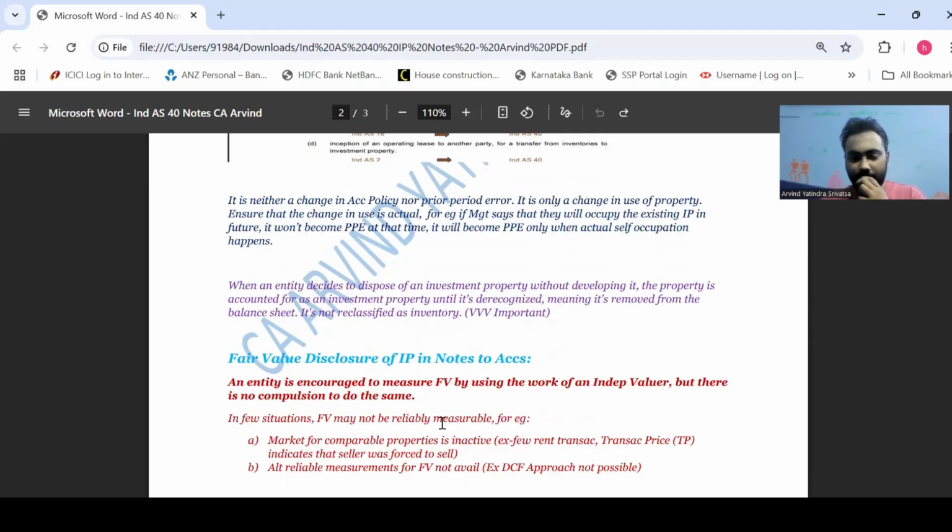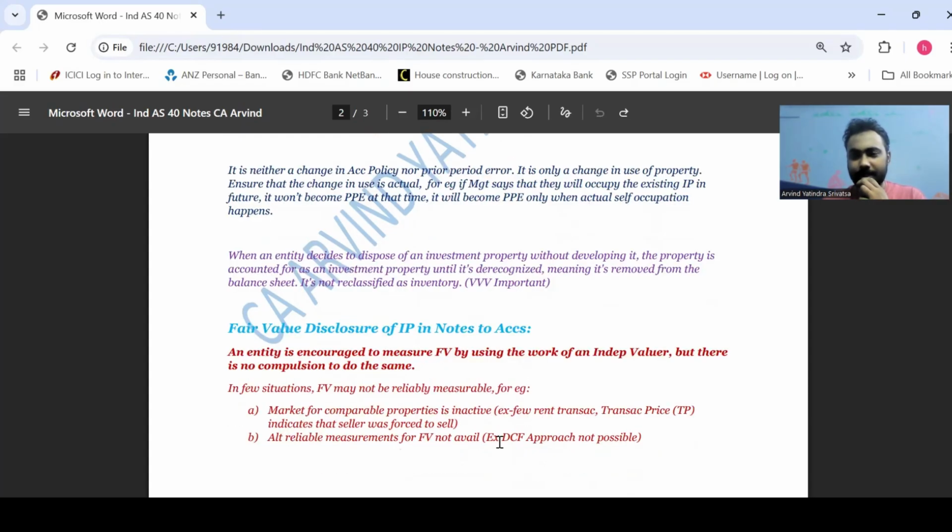In few situations, fair value may not be reliably measurable. These are a few scenarios where you may not be able to reliably measure the fair value. For example, your market for comparable properties is inactive, like there are very few investment properties where rent transactions are happening, or the transaction price indicates that the seller was forced to sell. Like the seller is disposing it off at a very, very low value compared to the guideline value because it ends up being a distress sale. So that is one scenario. Then your alternate reliable measurements for fair value are not available.